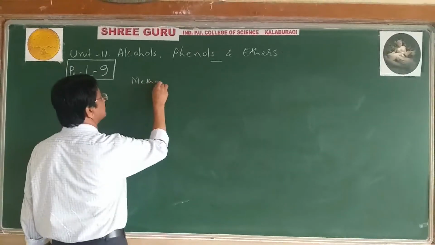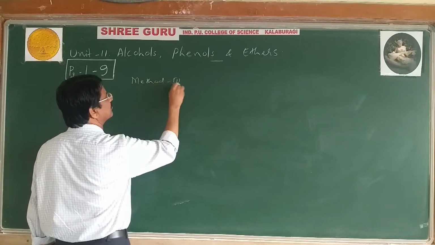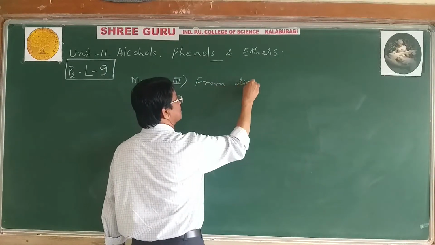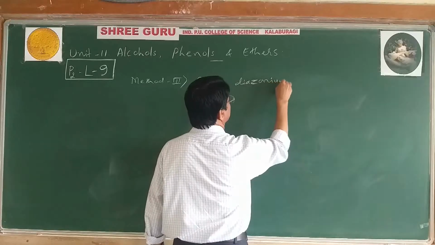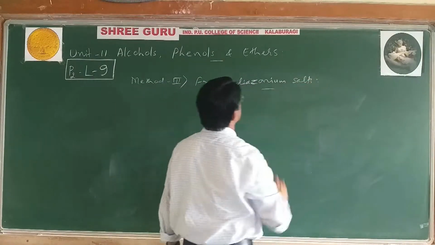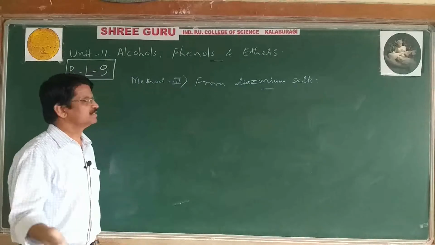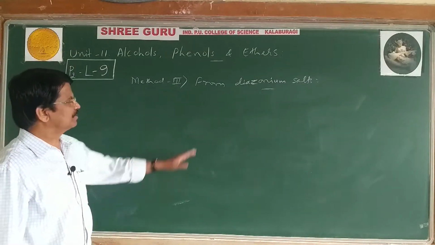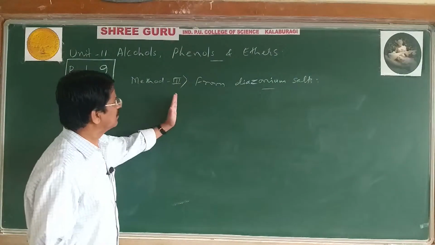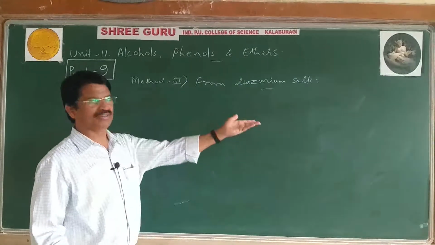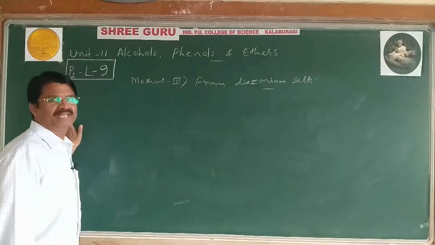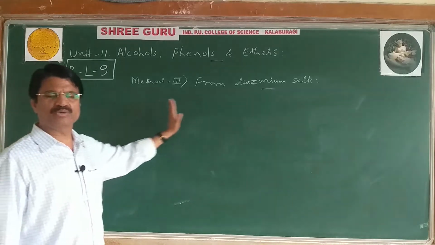First I will tell you how to prepare the diazonium salt, but even in the exam you can start directly from the diazonium salt into phenol. First I will explain the conversion of an aromatic primary amine such as aniline into a diazonium salt.